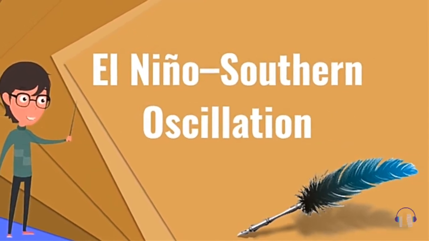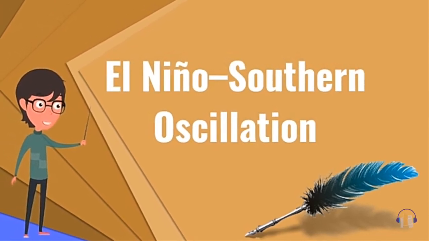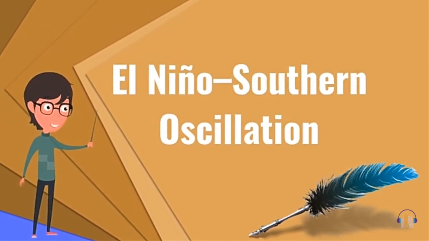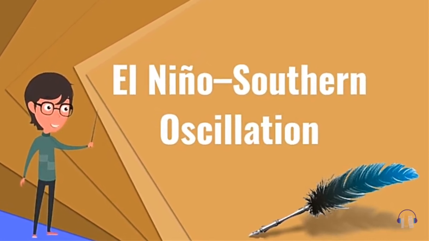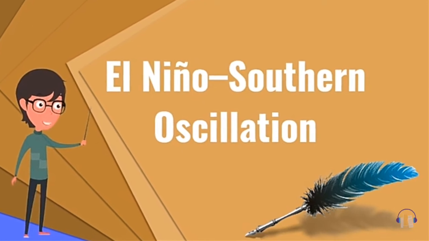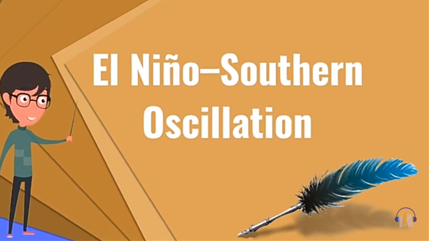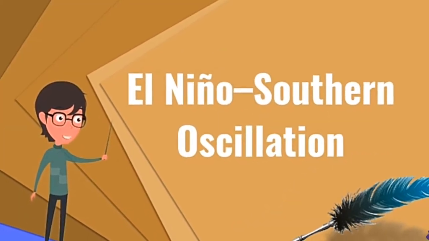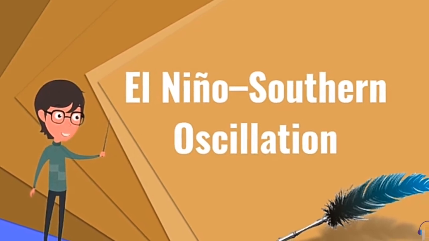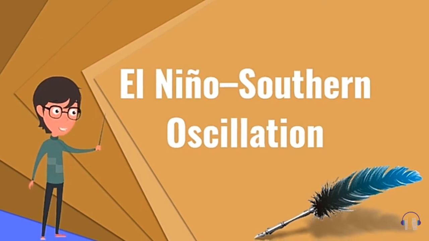So here's the definition of southern oscillation. Clear? Changes in the pressure over the southern oceans also affect the monsoon. Which two oceans are we talking about? The Pacific Ocean and the Indian Ocean. In certain years there is a reversal in the pressure conditions, and this periodic change in the pressure conditions is what is referred to as southern oscillation.